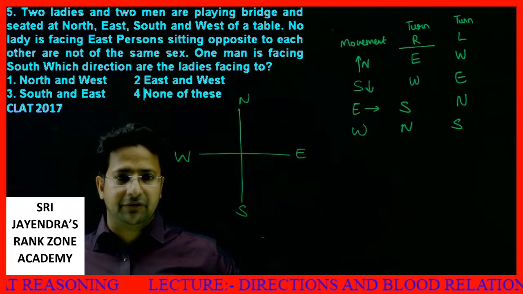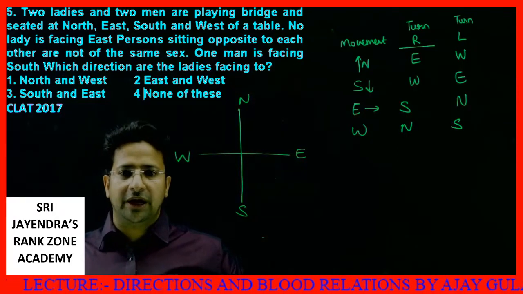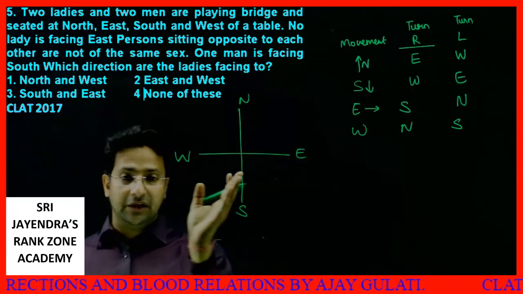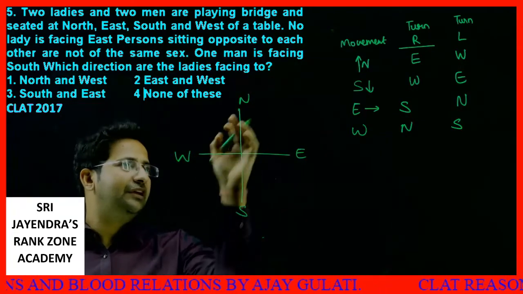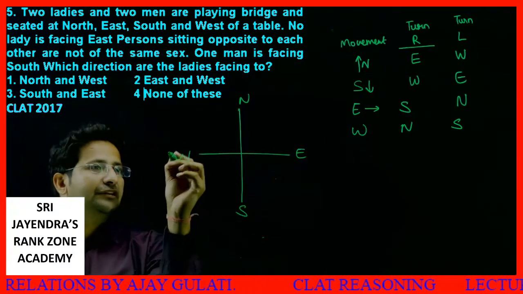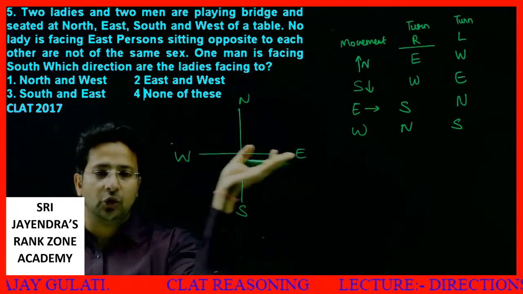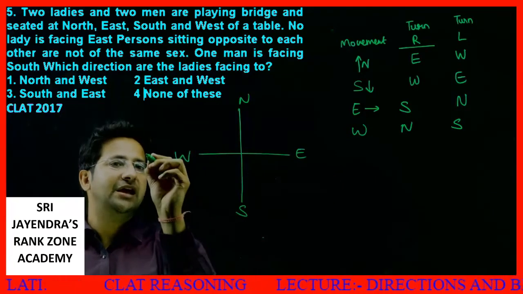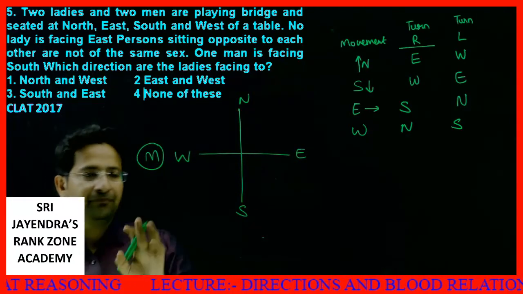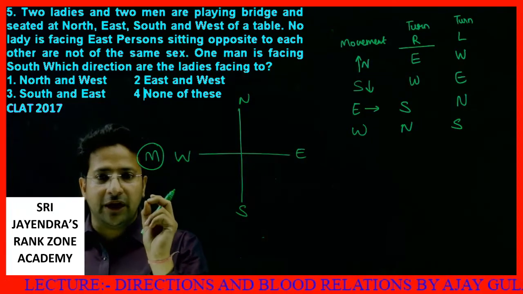Now what is being provided to us? No lady is facing east. No lady is facing east means, see, all people are sitting at 4 corners. If someone sits over here, then that fellow is facing east. But since no lady is facing east, that means here we have a man. We have 1 man placed.